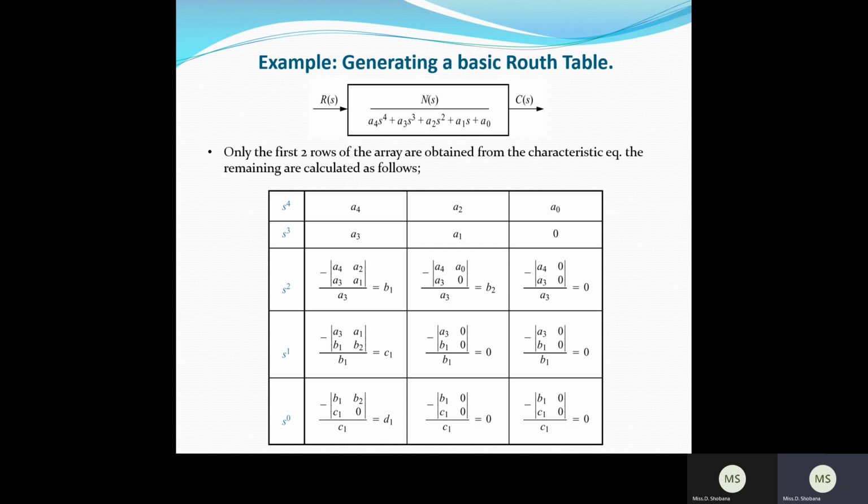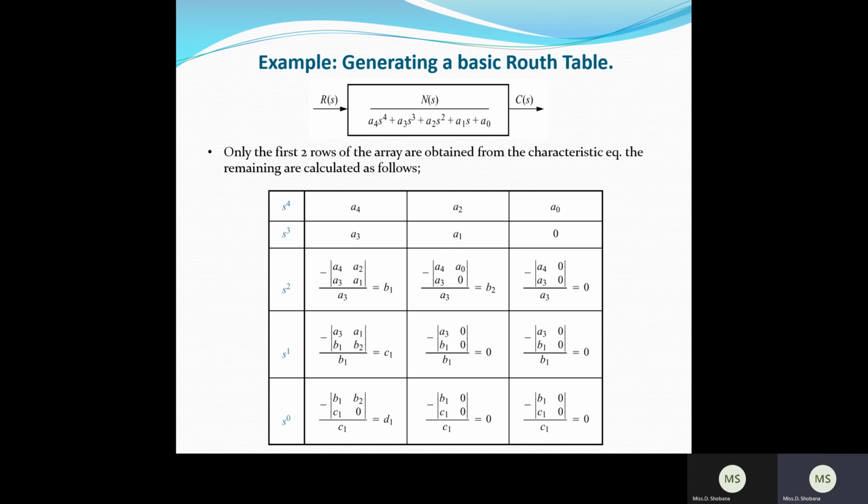For example, this is the transfer function. The denominator gives you the characteristic equation. The coefficient of s power n is a0, and s power n minus 1 will be a1, like that.